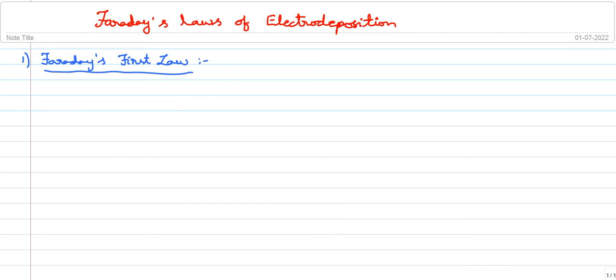chemical deposition due to flow of current through an electrolyte is directly proportional to the quantity of electricity passed through it. So what does this mean?